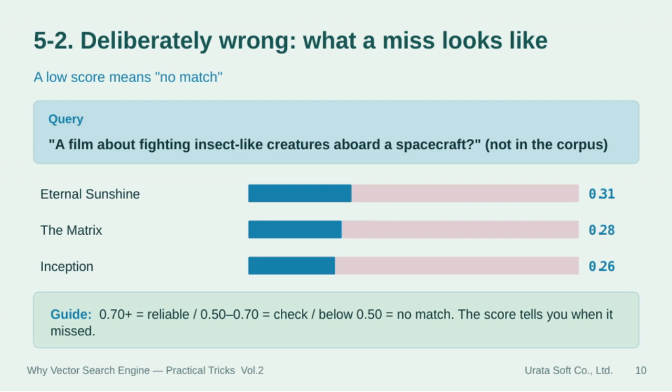As a quick guide, scores above 0.7 are reliable, between 0.5 and 0.7 mean you should double-check, and anything below 0.5 means no match. This scoring system is crucial because it tells us when the search has missed, unlike some AI that might just provide a plausible but incorrect answer.